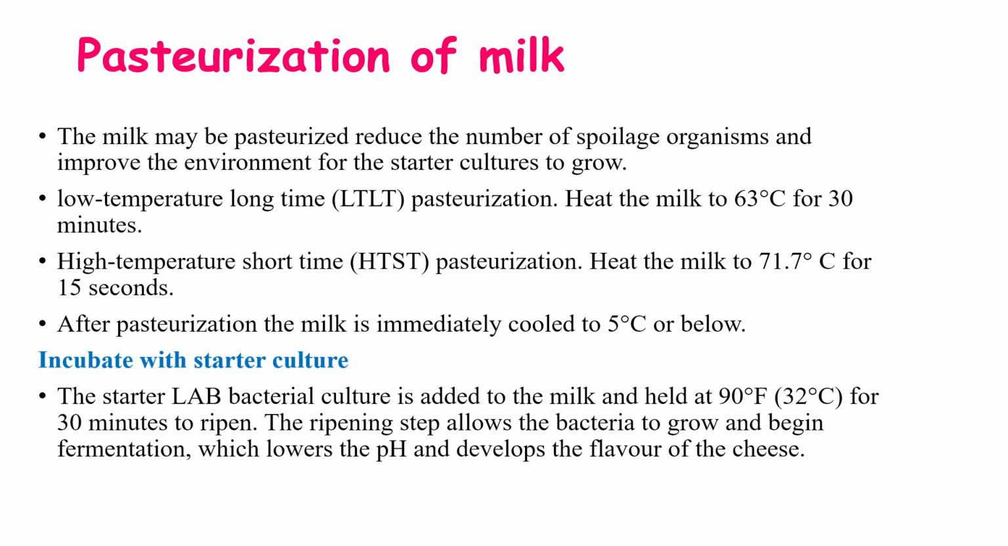And the next step, incubate with starter culture. After the pasteurization process, the starter LAB bacteria culture is inoculated into the milk at 32 degrees Celsius, that means 90 degrees Fahrenheit, for 30 minutes to ripen, or multiply the microorganisms. The ripening step allows the bacteria to grow and begin fermentation, which lowers the pH level of the milk and develops the flavor of the cheese.